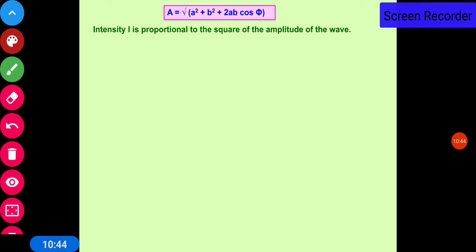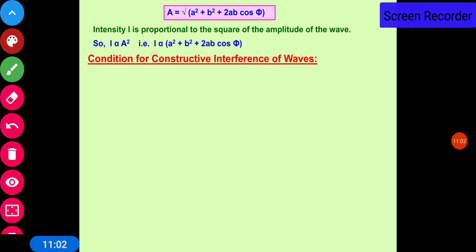Intensity I is proportional to the square of the amplitude of the wave. As we know that I is proportional to the square of the amplitude of the wave, so we can say that I is proportional to A², or I is proportional to A² + B² + 2AB cos phi.